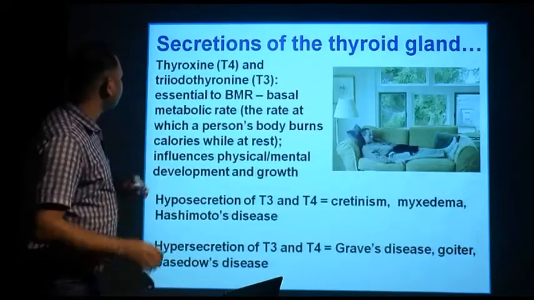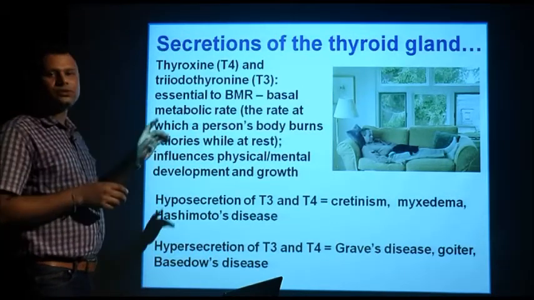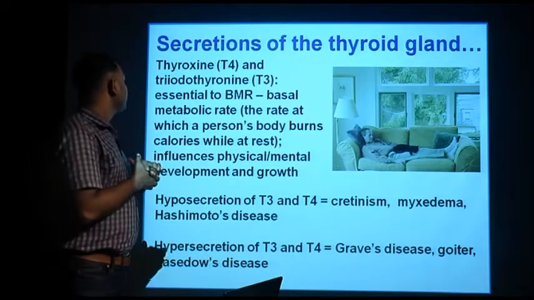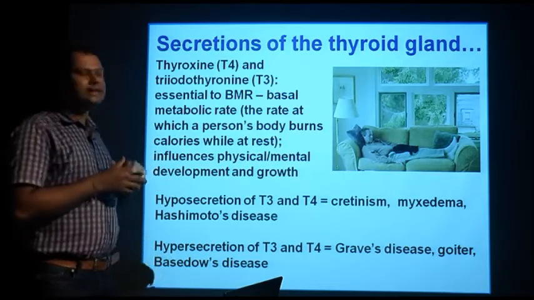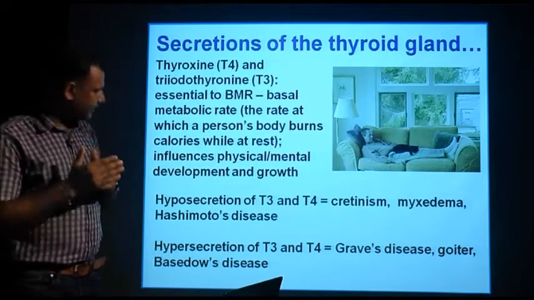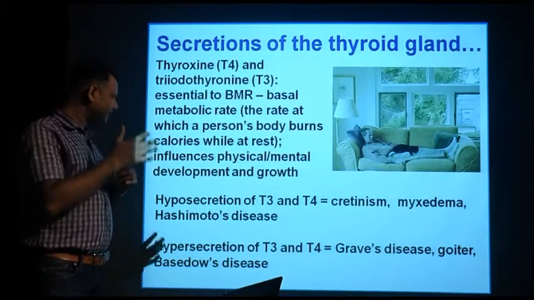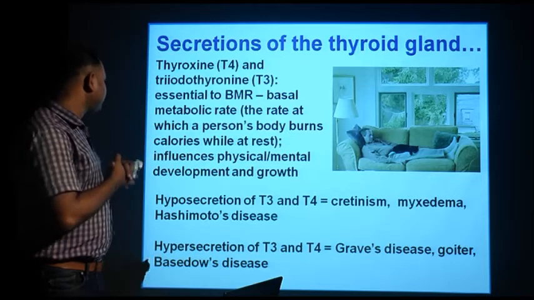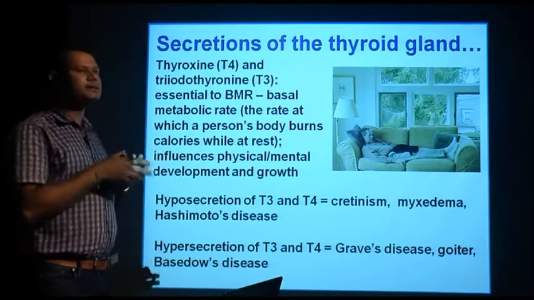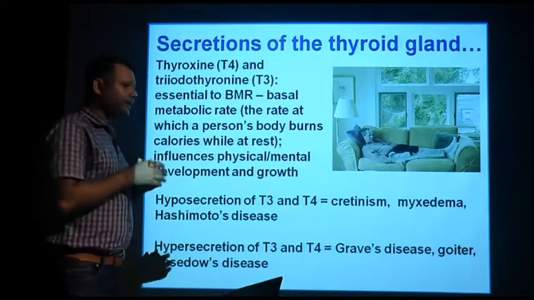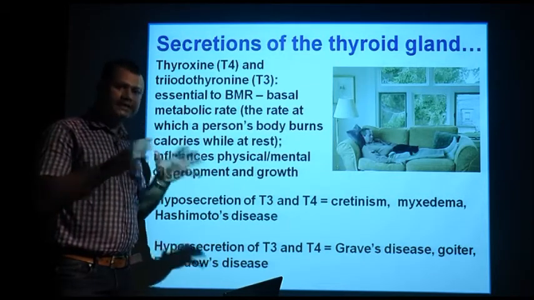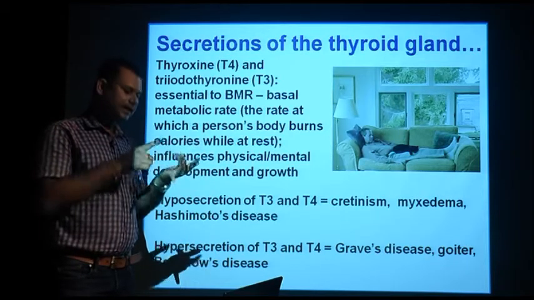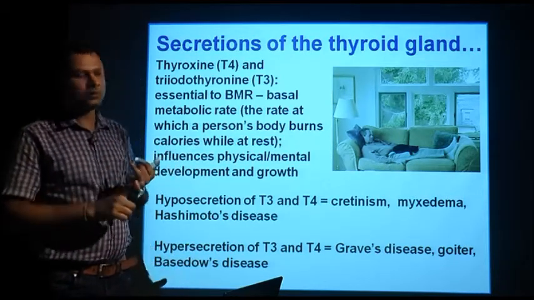The other hormones are thyroxine, which is known as T4, and triiodothyronine, which is known as T3. This is essential for basal metabolic rate. It regulates various physical activity, basically metabolism. That means when a person's body burns calories in its resting position, that is metabolism, which includes catabolism as well as anabolism.